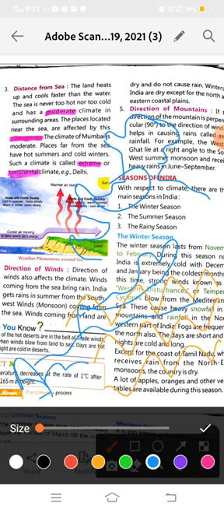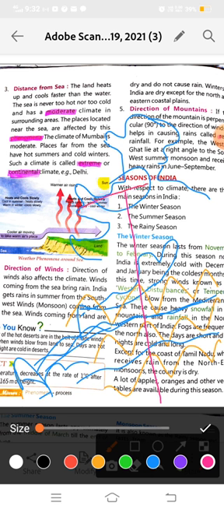Okay, what happens here is they are passing through these gaps. They do not cause rain here. See beta, if the direction of the winds is perpendicular to the mountain, it causes the rain. Perpendicular means if these winds come like this, they are cutting the mountains.